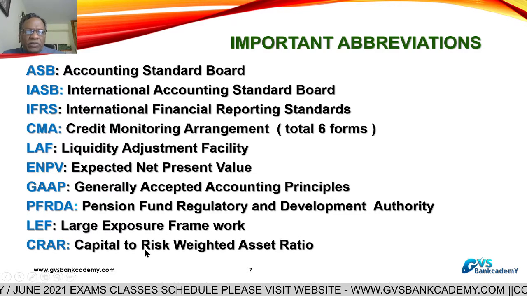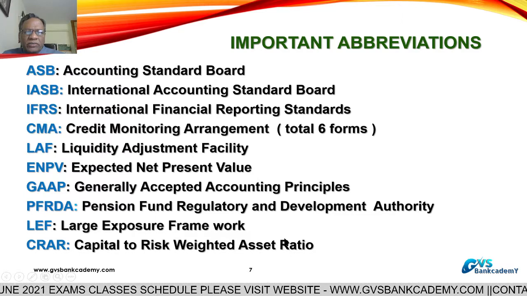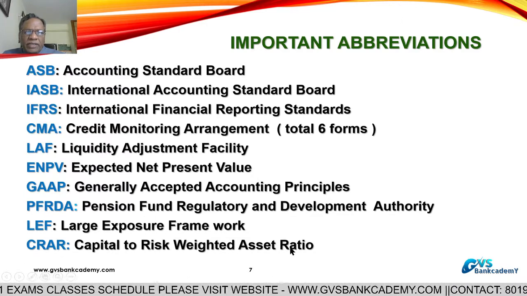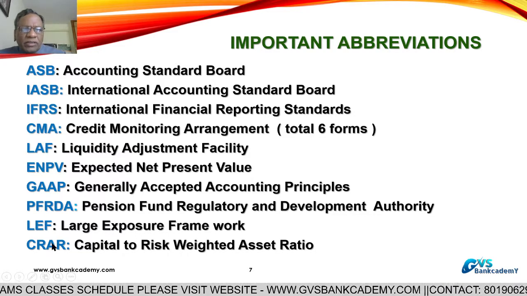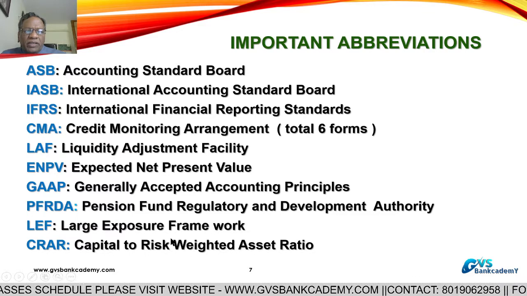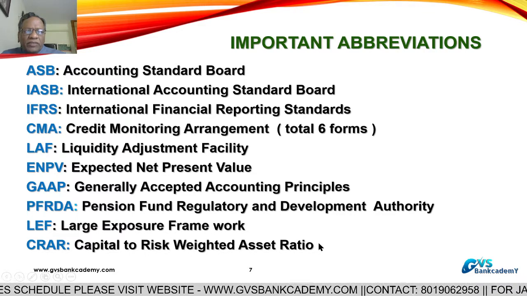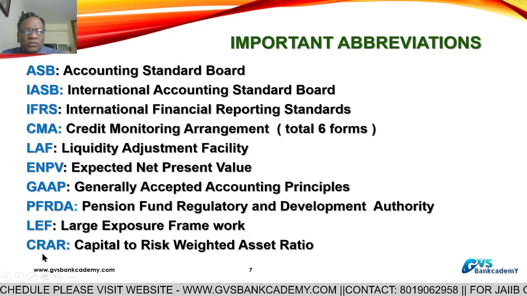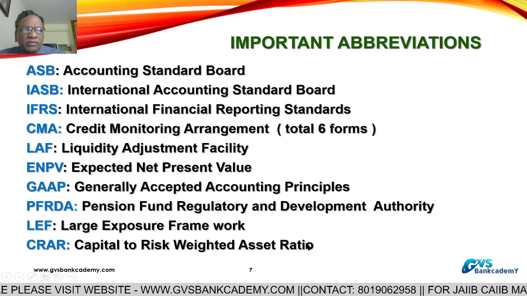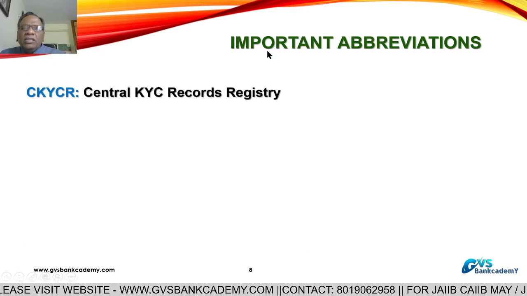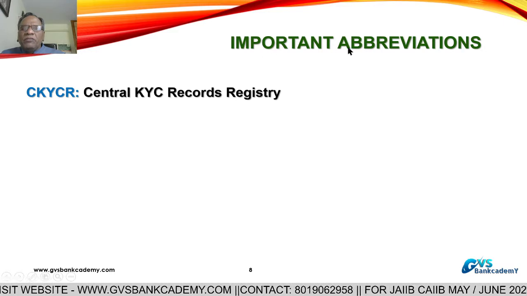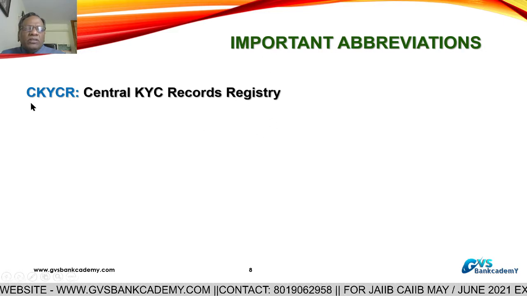CRAR, Capital to Risk Weighted Assets Ratio. This is the CRAR of the bank. Now, as per Basel III, what is the CRAR requirement for Indian banks? 11.5% of risk weighted assets. So the bank's calculation of CRAR means capital to risk weighted assets. These are the important abbreviations for accountancy, and also useful for principles and practice of banking.